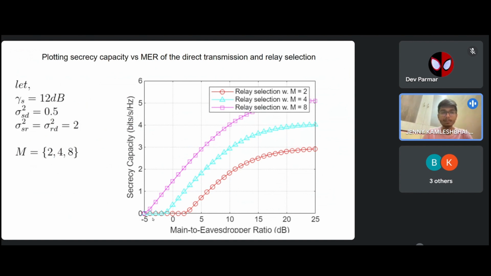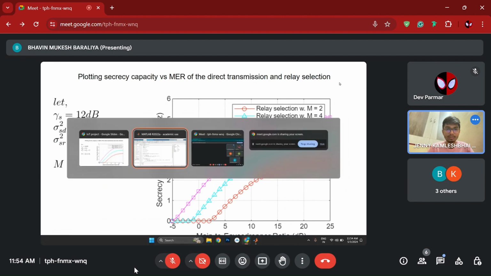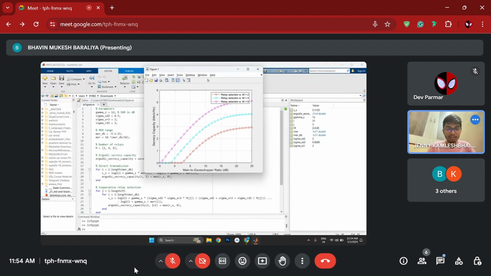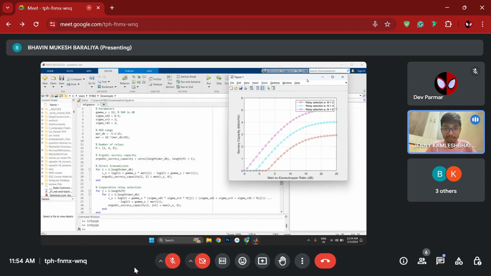Now let's look at the plots of various graphs. Here we are looking at the plot of secrecy capacity versus MER, the mains to eavesdropper ratio. We have written code for this plot, and it is demonstrated in MATLAB. So we run this code. This is the plot for secrecy capacity versus mains to eavesdropper ratio, and the code link is also provided in the description. Code link is also provided in the report.